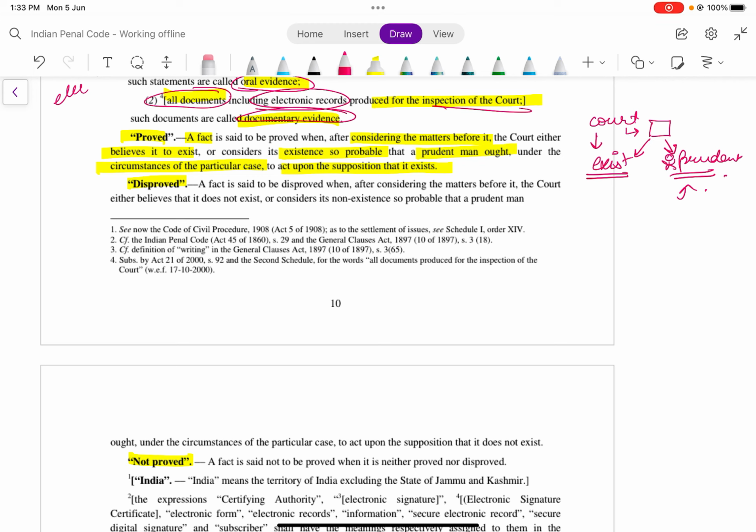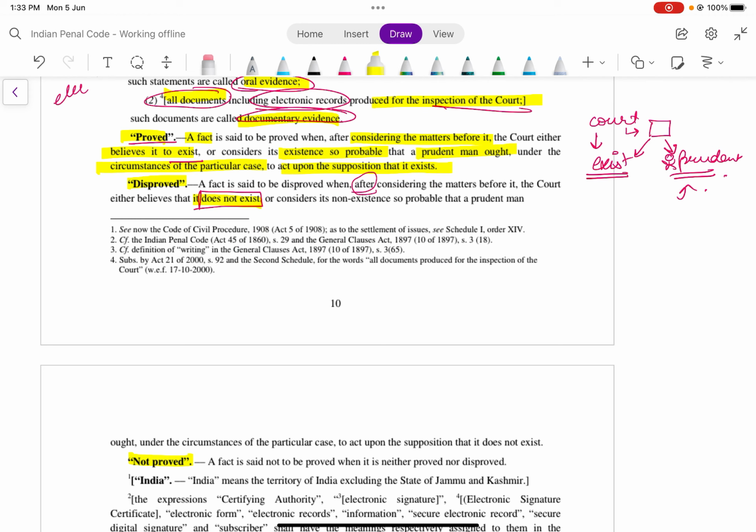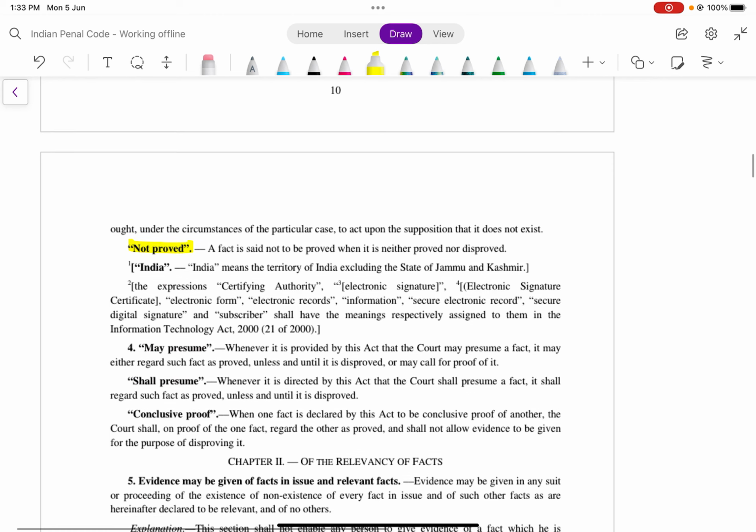Alright, disproved. A fact is said to be disproved when, after considering the matters before it, the court either believes that it does not exist, or considers its non-existence so probable that a prudent man ought, in the circumstances of the particular case, to act upon the supposition that it does not exist. And not proved is when it is neither proved nor disproved.